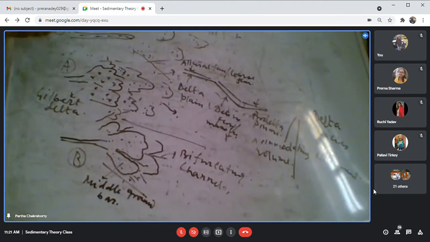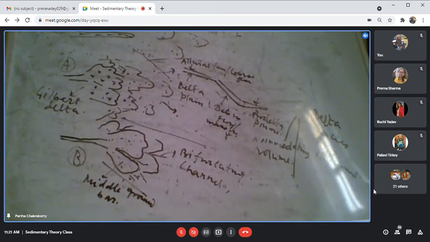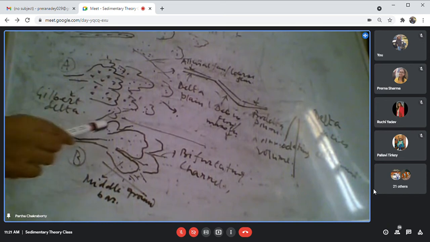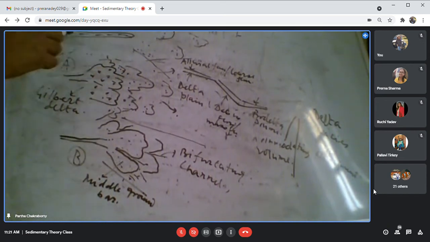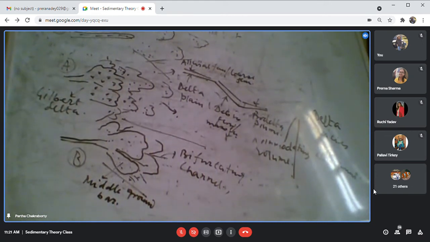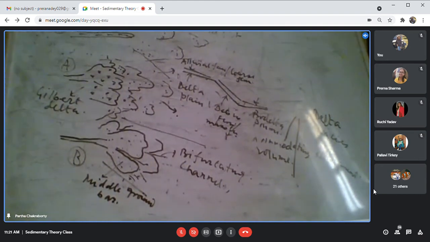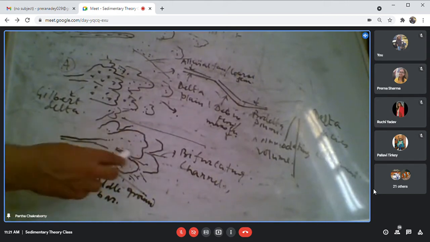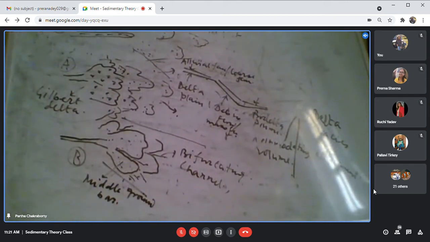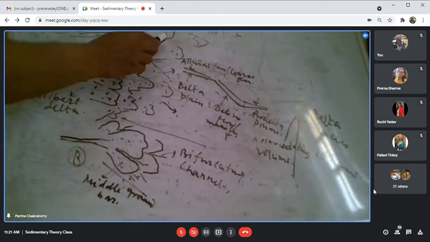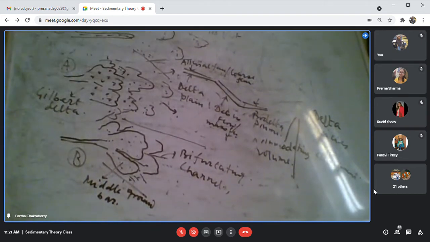And then you have C, where you have the hypopycnal. Instead of this ground bar, here you are getting the parallel bar. Longitudinal, the elongated bar. Parallel elongated bar, which has a subaerial and subaqueous part. You will not get this kind of ground bar here. What you get is the small scale bar at the distal part of the delta front.